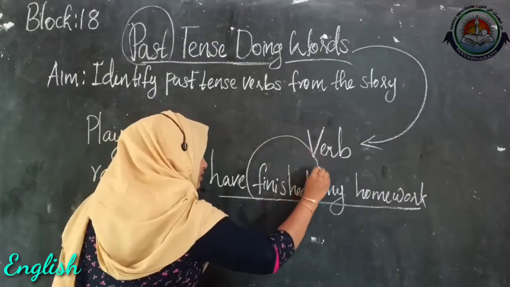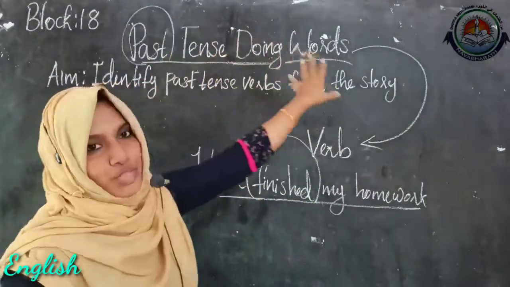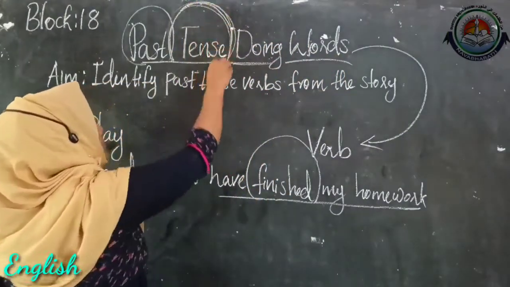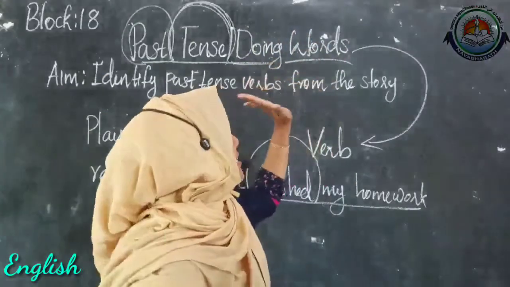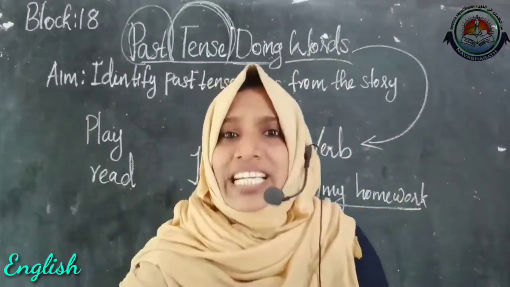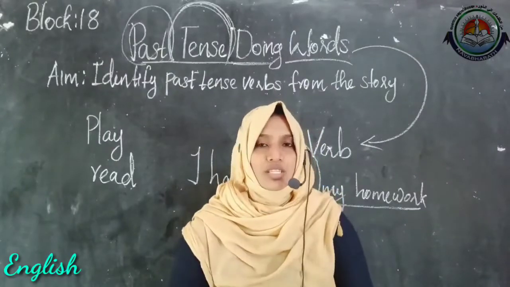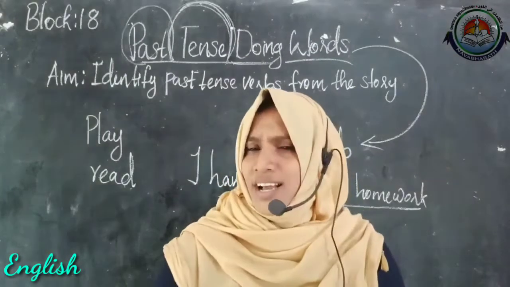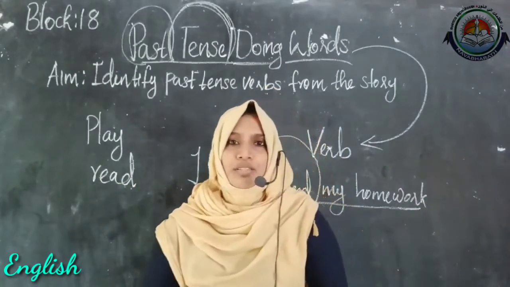So here the word finished, this is the past tense doing words. Here the word tense means the time. So this past tense doing words means the doing words, the action words which are already completed before now, before this time. Okay, so dears, in our previous class, we have learned about the present continuous tense.